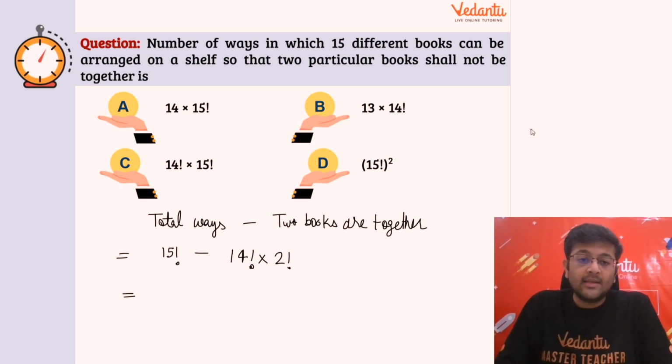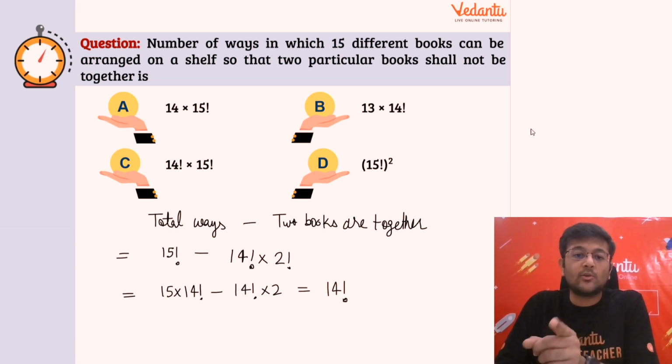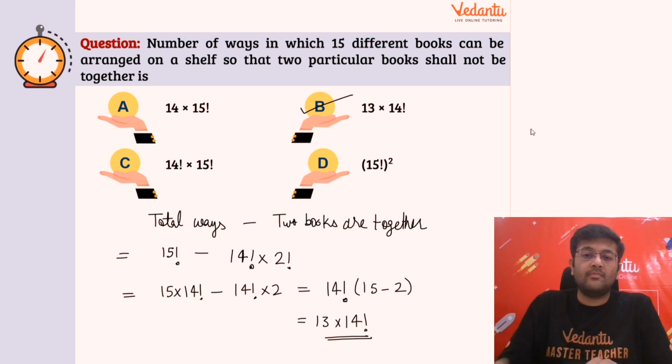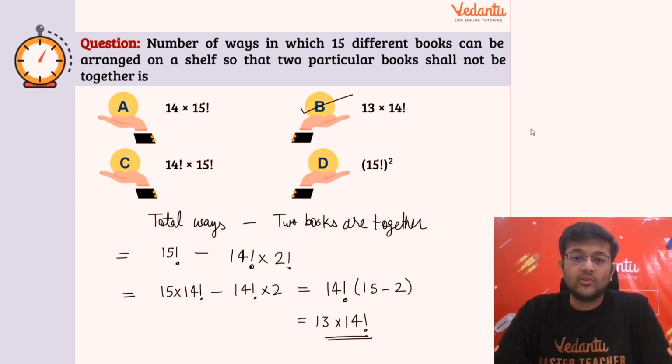Now let's solve this. क्या करेंगे? This 15 factorial can be written as 15 times 14 factorial minus 14 factorial times 2. So basically you can take 14 factorial common because we don't have to write the final answer, right? Options को देखो, factorial form में answer देना है. So that is 14 factorial you can take common. You'll have 15 minus 2. So your answer should be 13 times 14 factorial. Okay, this is what your answer should look like. Okay, options देखते हैं. Okay, so B option matches your description, right? So जो option हमने find किया, that matches with the B option.